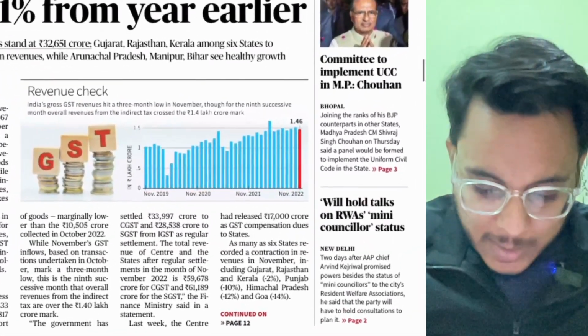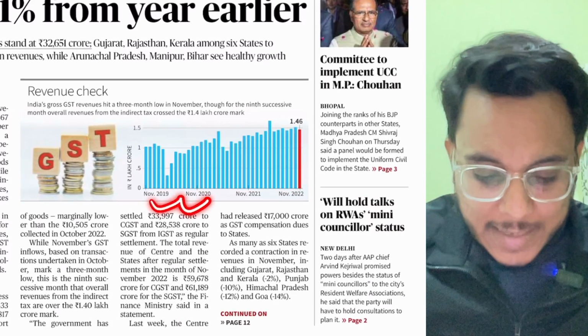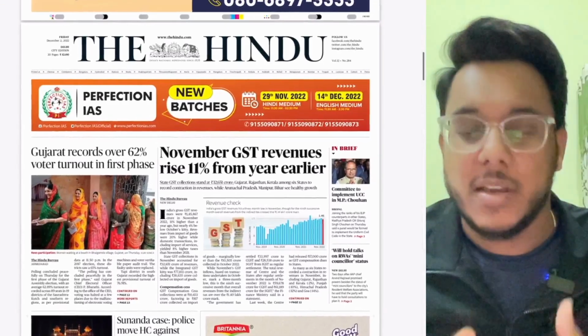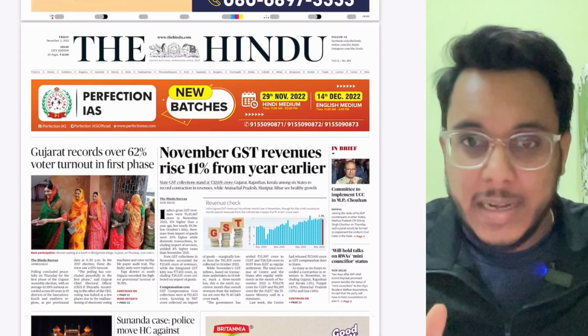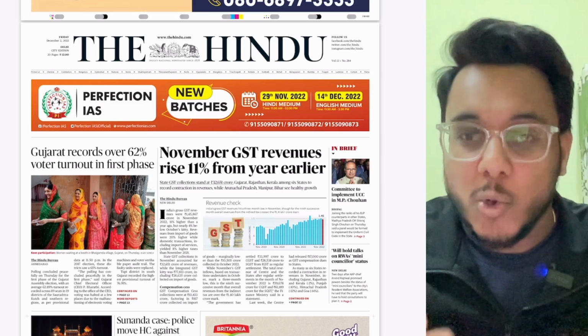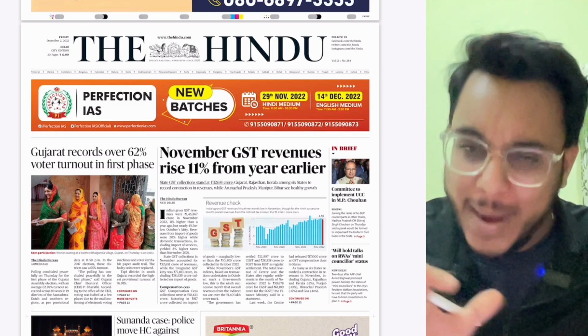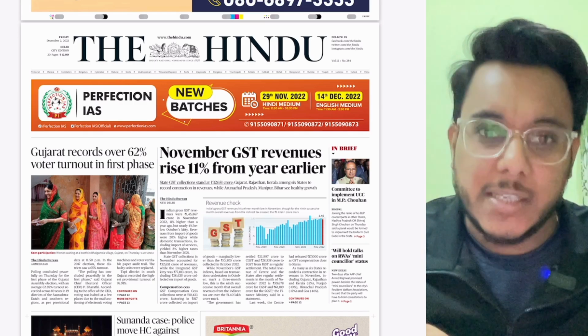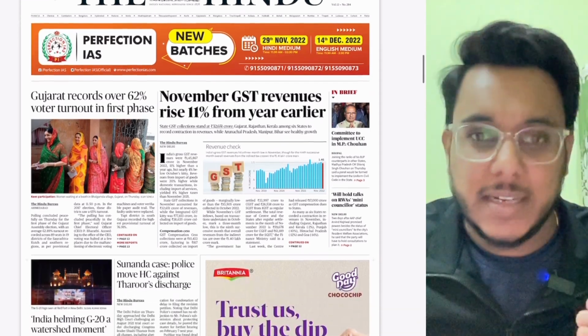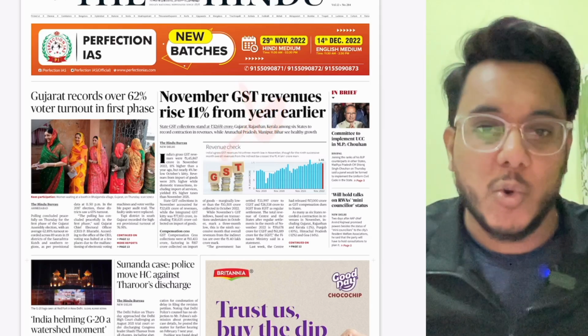Now guys, understand this particular thing that every class I tell you that this monthly data with respect to the GST revenue collection, monthly export import data, or quarter to quarter GDP growth rate, etc. are not important. By the end of the year, when the Economic Survey comes up, we will be getting the yearly estimates. So every month's data is not that much important. So no need to go there.